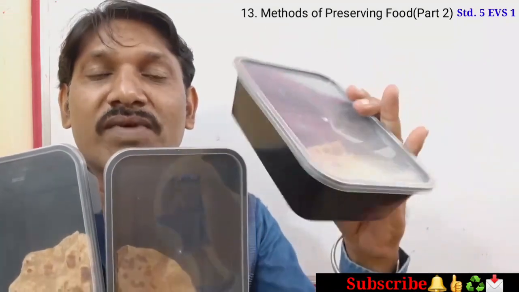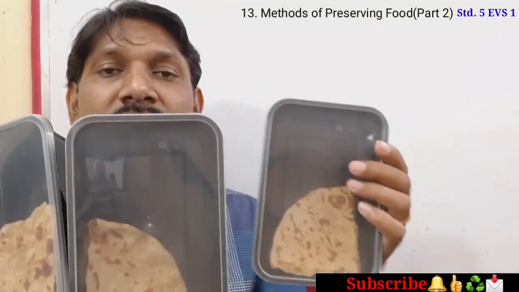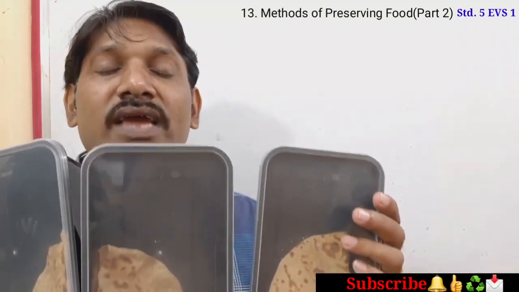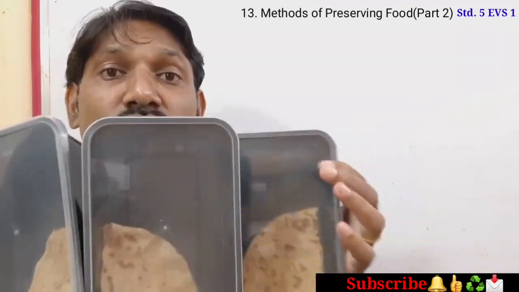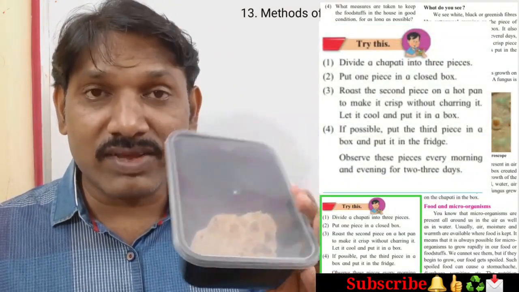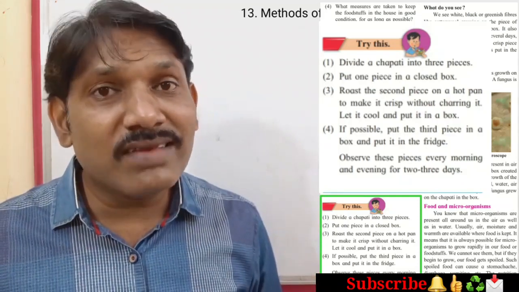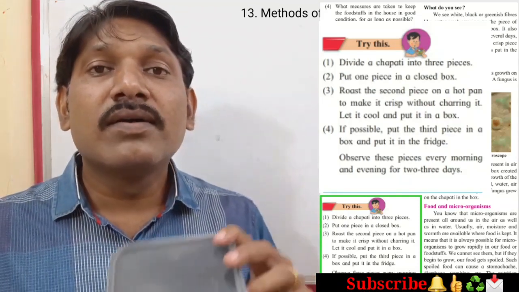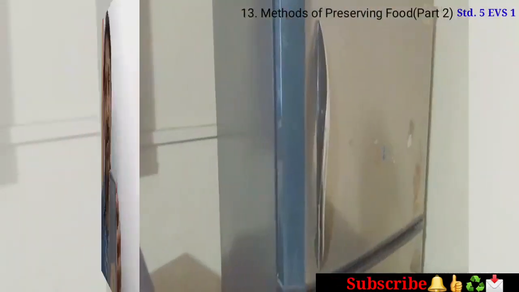Now we will keep this box and 1 more box in a dry place, where we do not have more moisture. In a dry and safe place we will put these 2 containers. For example, right now I am keeping them here on my table. This piece of chapati we are going to keep in a fridge. If you have a freezer at your home, then you can keep it in a freezer also.